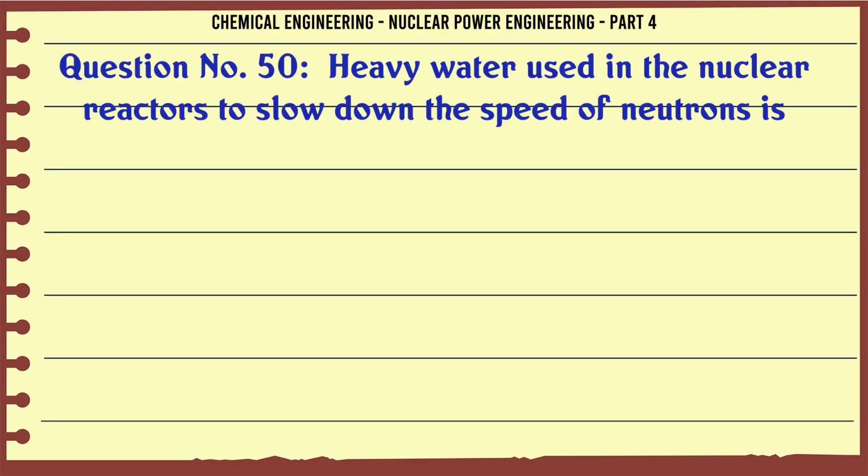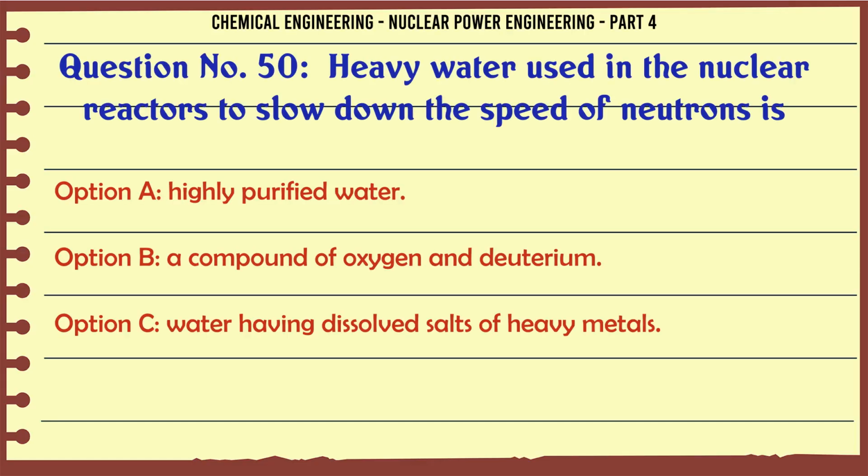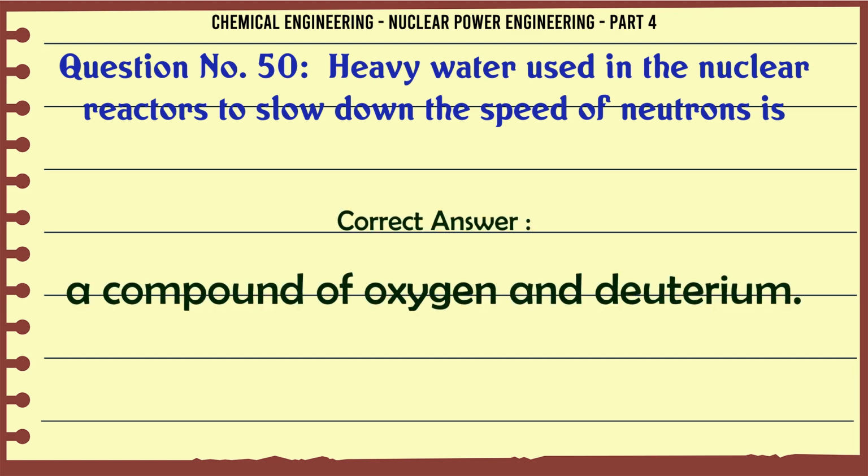Heavy water used in the nuclear reactors to slow down the speed of neutrons is A. Highly purified water. B. A compound of oxygen and deuterium. C. Water having dissolved salts of heavy metals. D. None of these. The correct answer is a compound of oxygen and deuterium.